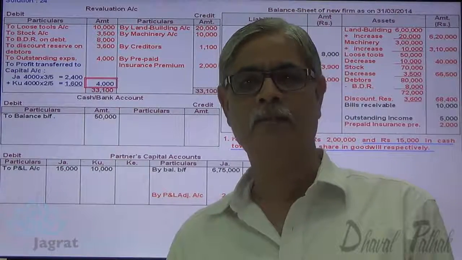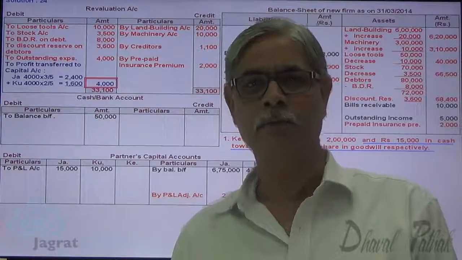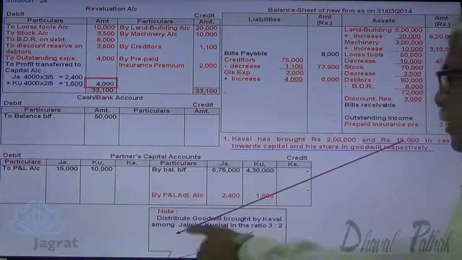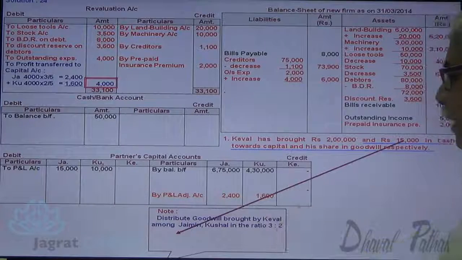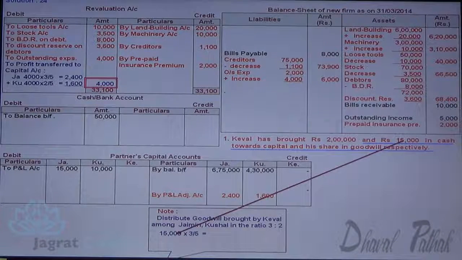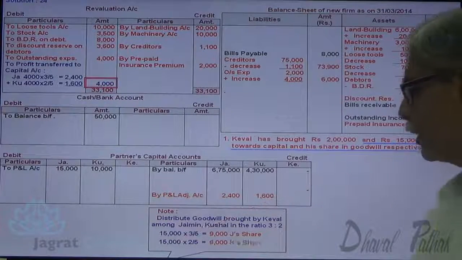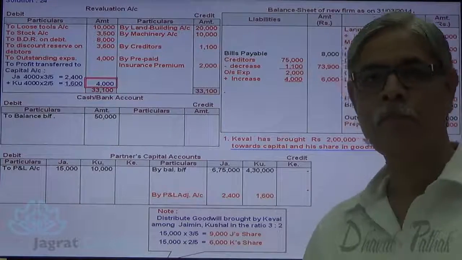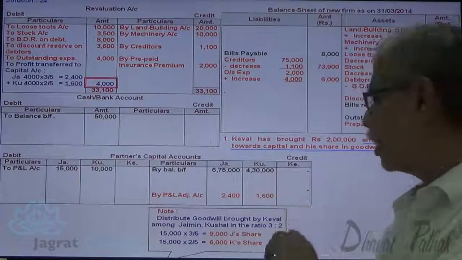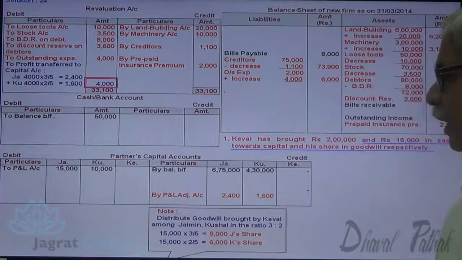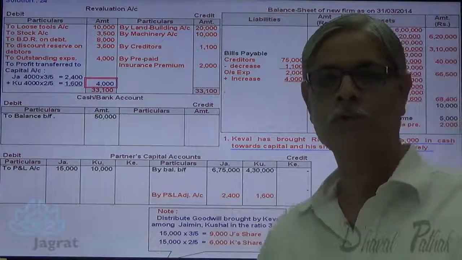So this 15,000 will be distributed in the ratio of 3:2. Distribute goodwill brought by Cable in the ratio of 3:2. So 15,000 into 3 by 5, 9,000 Jaimini's share, 15,000 into 2 by 5 Kaushal's share. Now this goodwill is brought by new partner Cable, and who gets it? Sacrificing partners. In which ratio? The sacrificing ratio, that is 3:2.